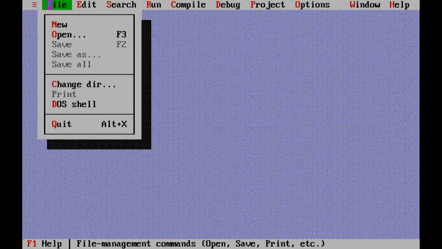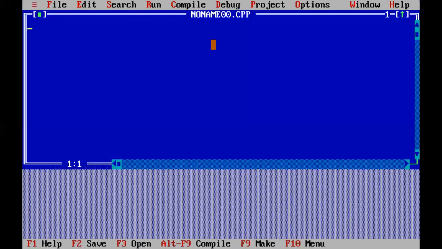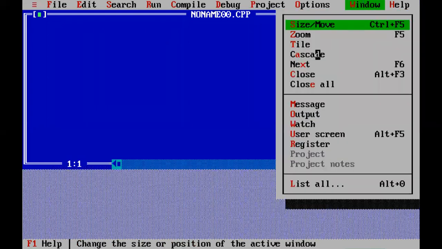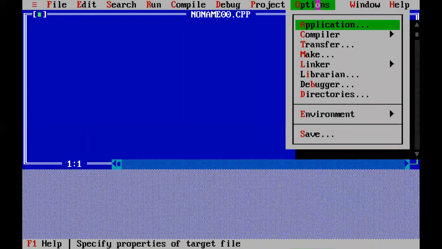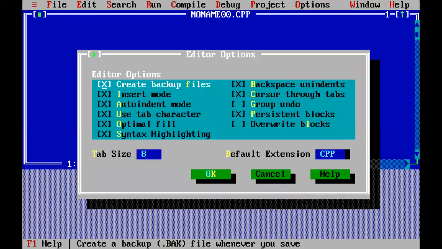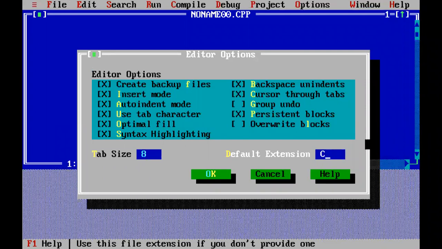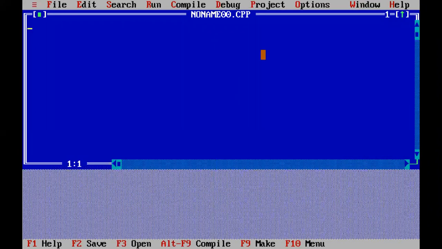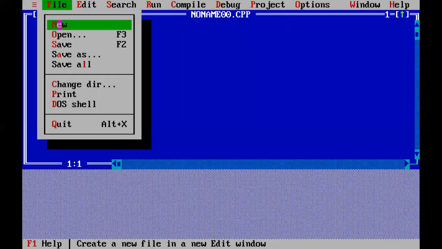I have clicked on File, New, and in the options, Environment Editor. I want to do a .c program, so File, New.